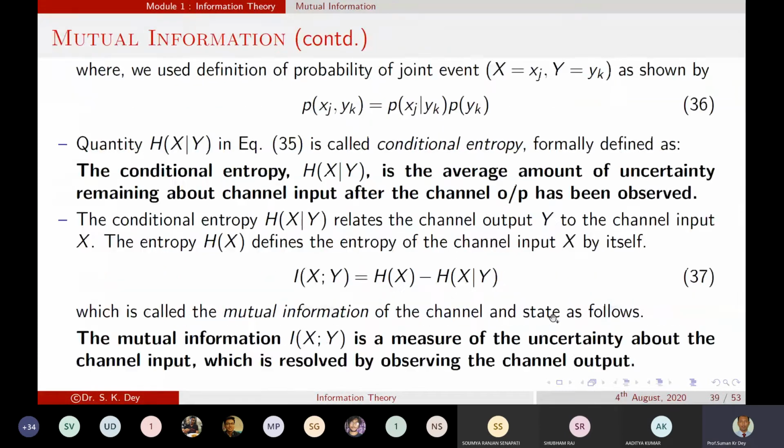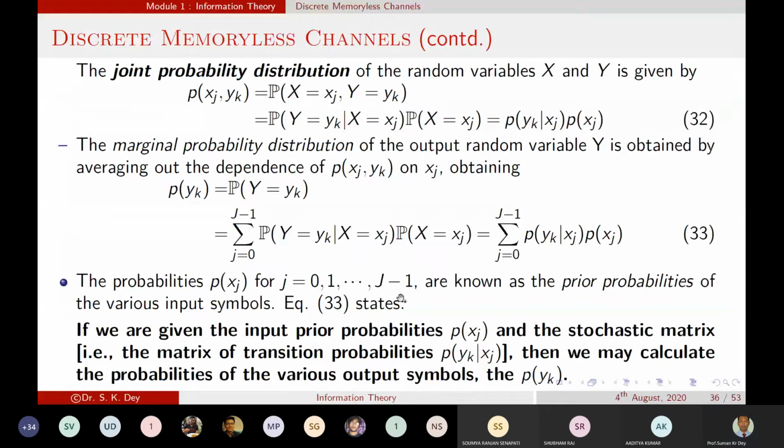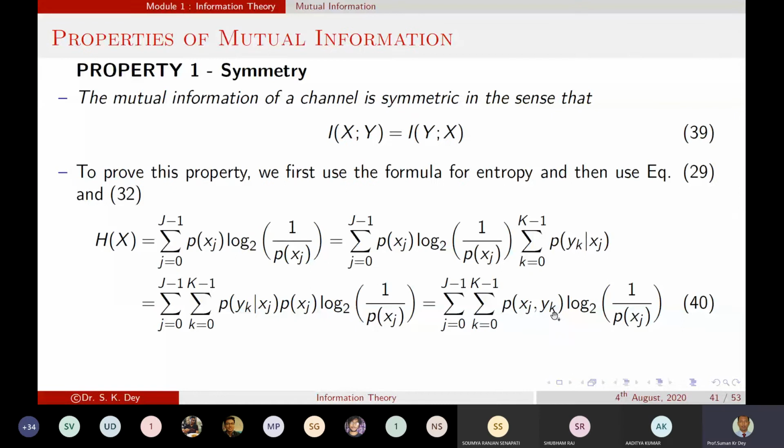We have seen this early in the definition of the joint probability: P of xj comma yk is equal to P of yk given xj into P of xj. So we are using this equation 32 over here, so we can write this equation. This term is coming by using the joint probability.